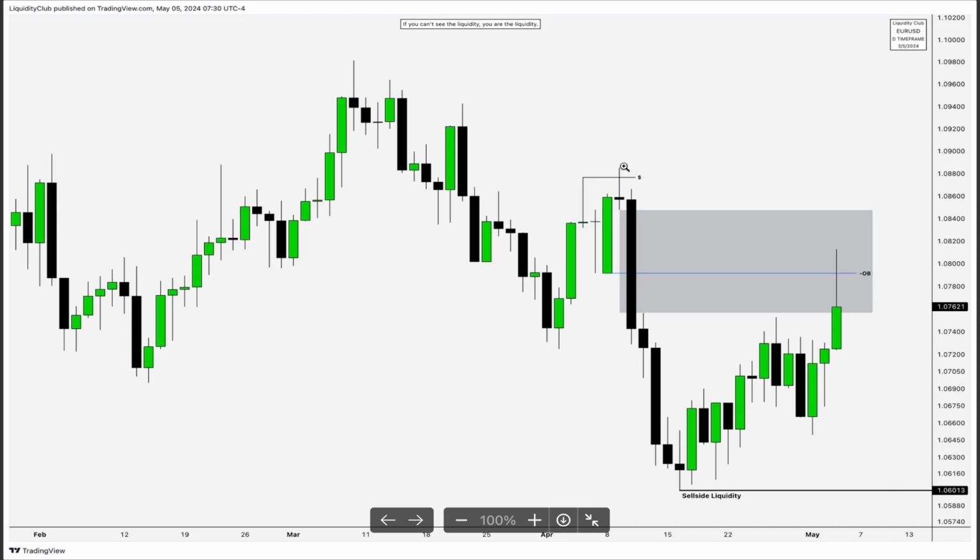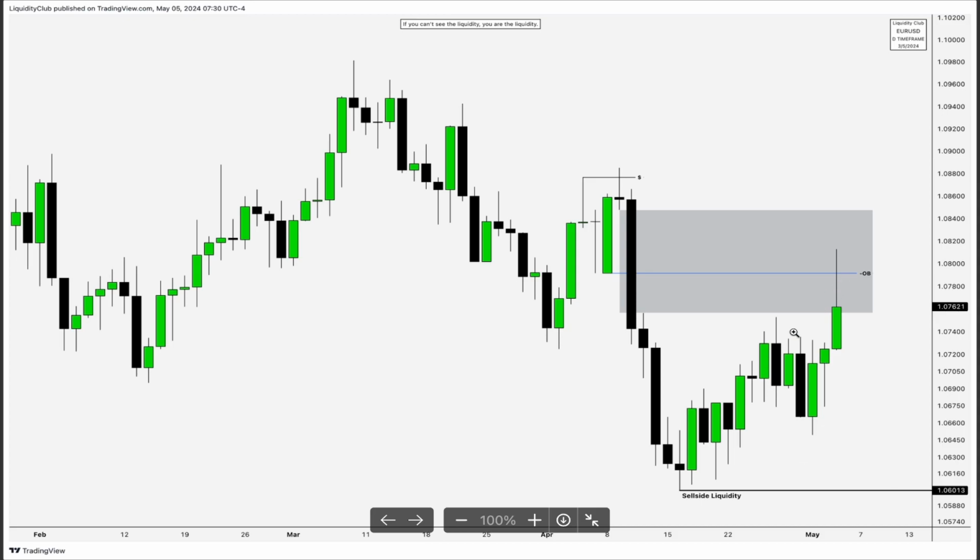Also, if you plot Fibonacci from this high to this low, you see pretty much that we are at the OTE area, which ICT introduces in his teachings. I'm not going to go into the teachings of what is OTE. You can go to his channel and study about OTE yourself. But regardless, we've traded to the bearish order block. From here, I'm expecting price